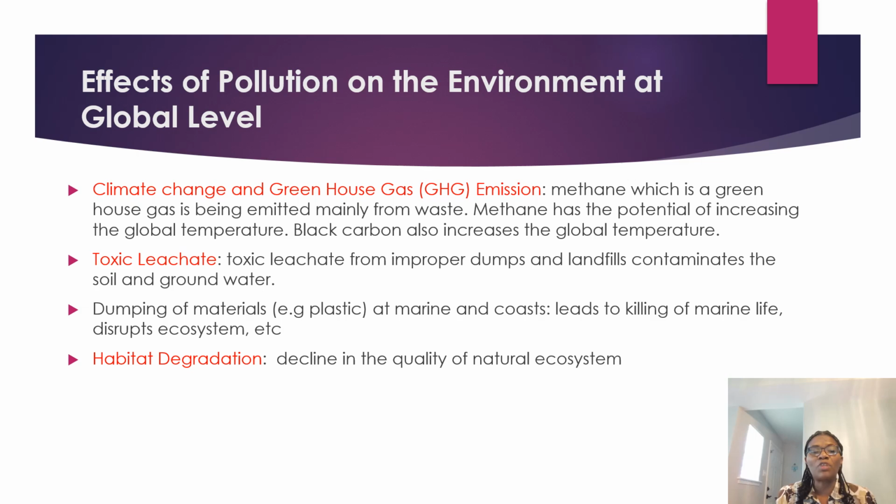Then we have what we call toxic leachate. Toxic leachate normally comes from improper dumps and landfills. That is improper dumps of waste on the land. When you have this, the land becomes contaminated, the soil becomes contaminated, and the groundwater too. When we talk about groundwater, we're talking about the water inside the soil. So it becomes contaminated, and when the water becomes contaminated, it continues to flow within the soil, within the ground, and you cannot determine the distance of the movement of the water under the ground.